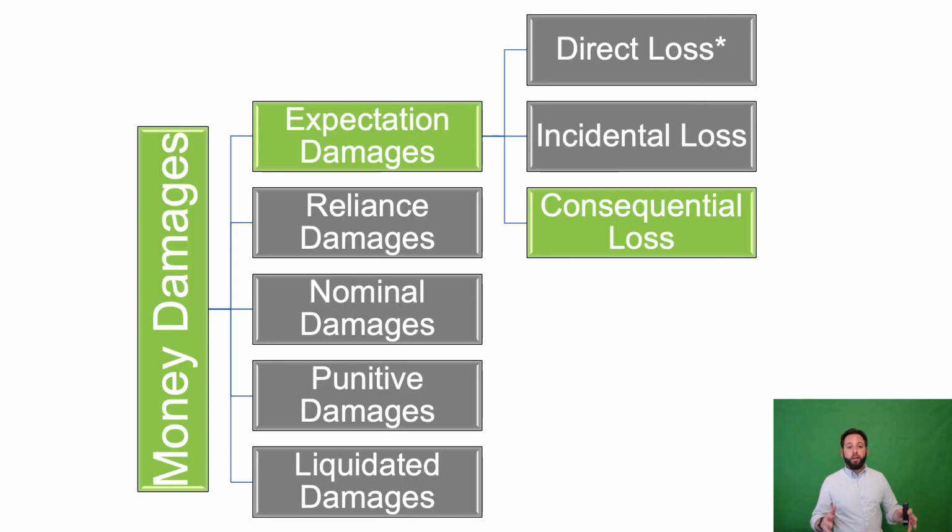The third element in expectation damages are consequential losses. Consequential losses are losses that do not directly come from the breach. They weren't part of what the parties expected, but they reasonably flow from the injurious act. This is a more nebulous concept, and I recommend you read the case of Hadley versus Baxendale.